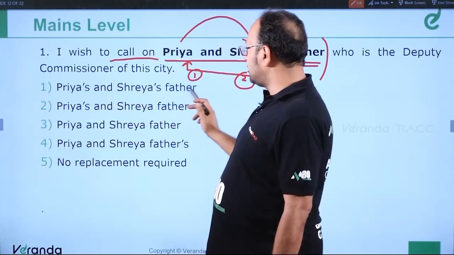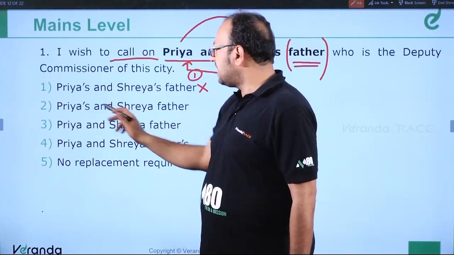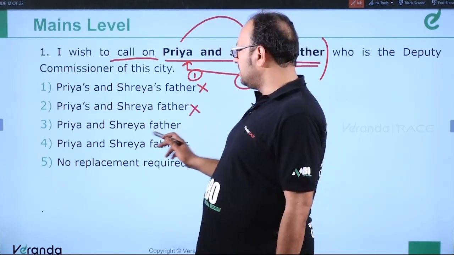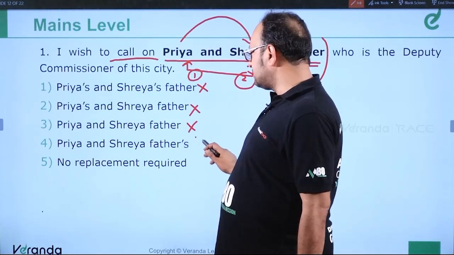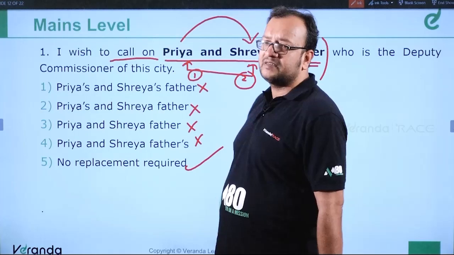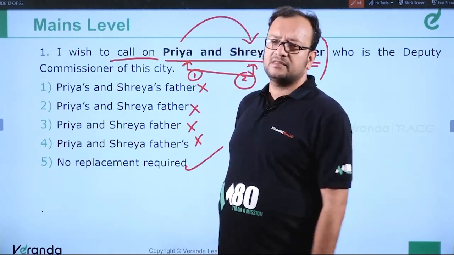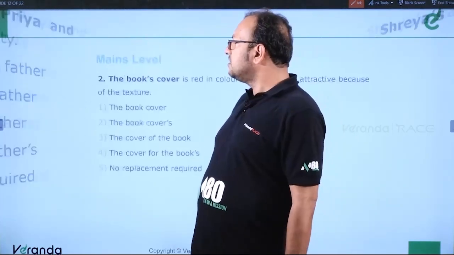So Priya's and Shreya's father, incorrect option. Priya's and Shreya father, incorrect option. Priya and Shreya father, incorrect option. Priya and Shreya father's, incorrect option. No correct replacement required. There should be no replacement. Clear? Moving ahead, question number 2.